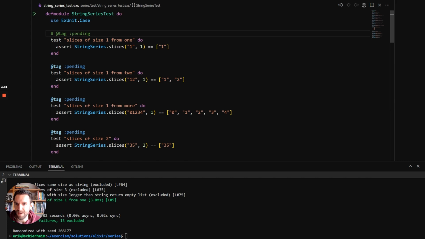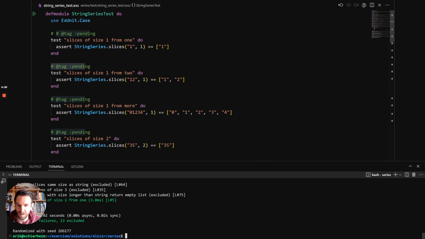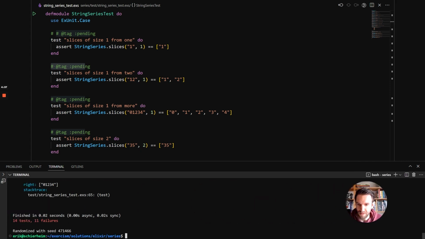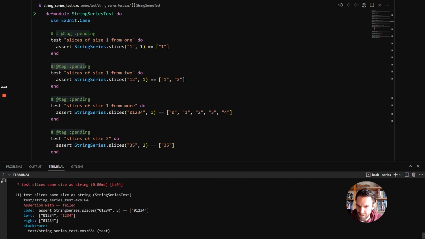Let's try and see if it works for everything. So we'll just uncomment the other skip bits, and this will run all the tests. So almost everything works now, except for this slices with same size as string. So you can see here that this is a string with 5 characters, and we want to return a slice of 5 characters, but it actually returns slices of 5 characters and 4.